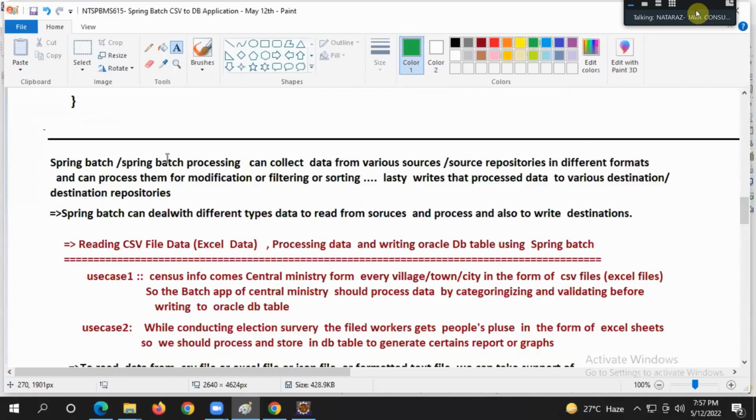Now come back to Spring Batch, guys. Spring Batch processing can collect data from various sources, that means source repositories in different formats, process them for modification, filtering, sorting, etc., and lastly write the processed data to various destination repositories. Are you understanding my statement, guys?